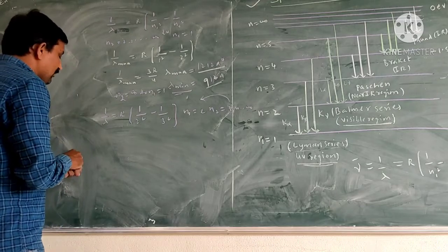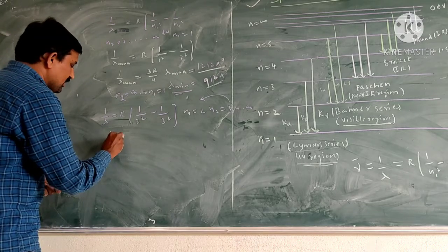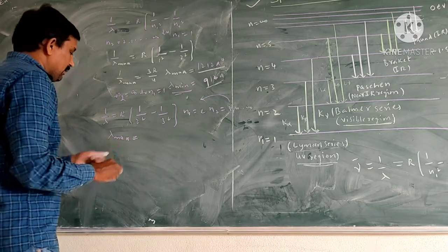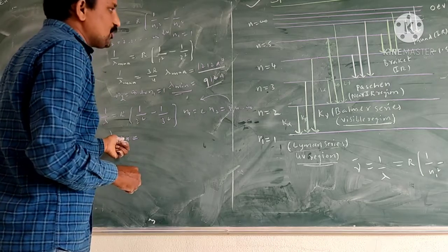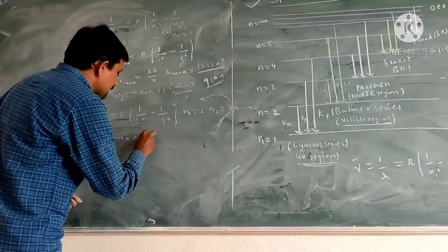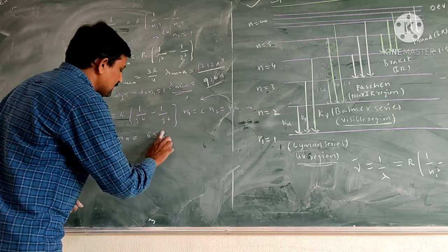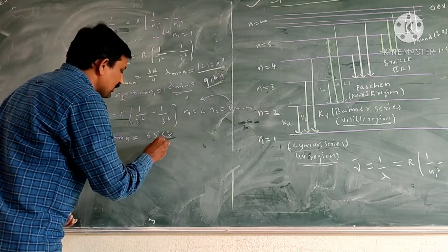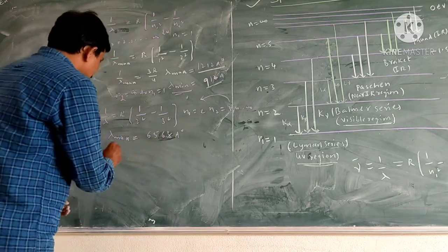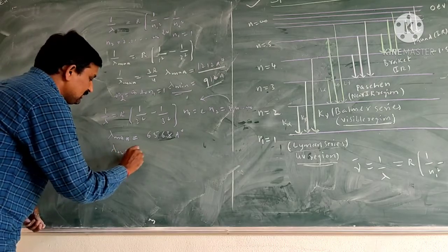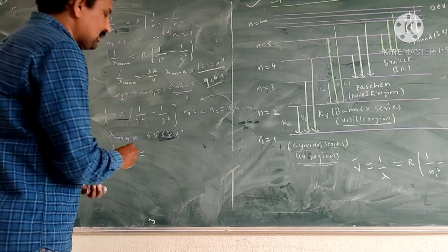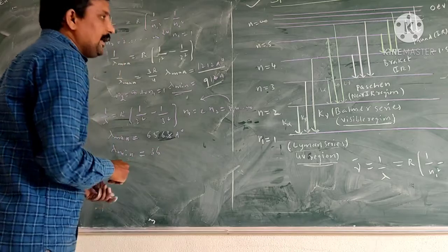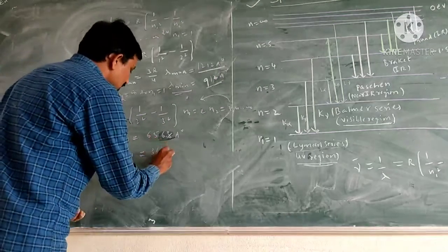The maximum wavelength of the Balmer series, lambda maximum, is 6568 angstroms. The minimum wavelength is 3638 angstroms.